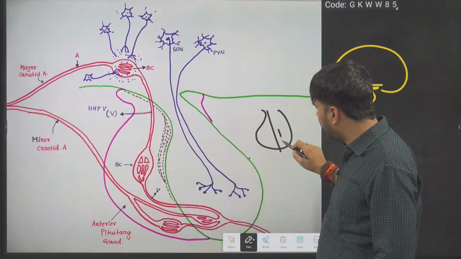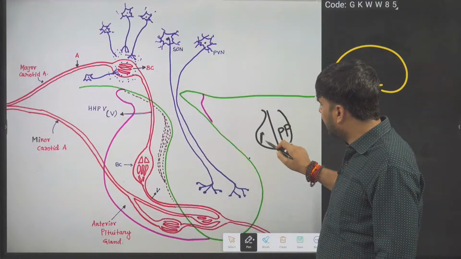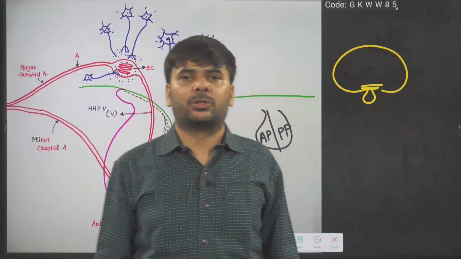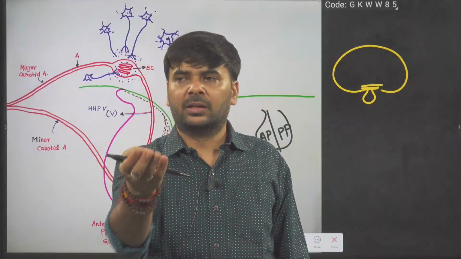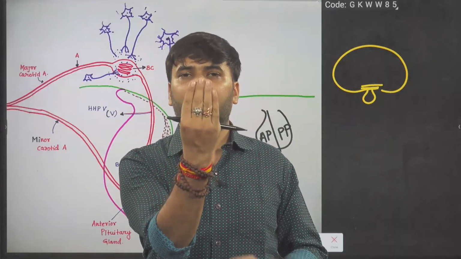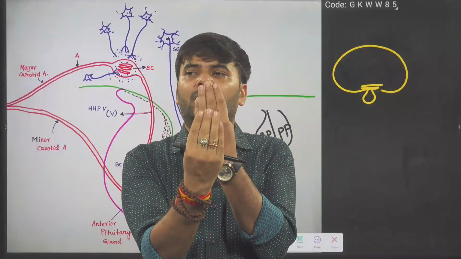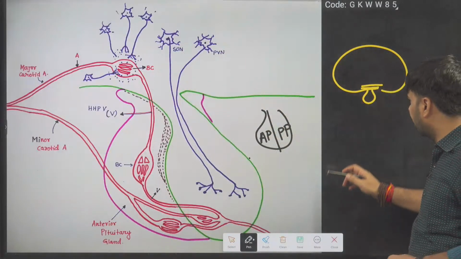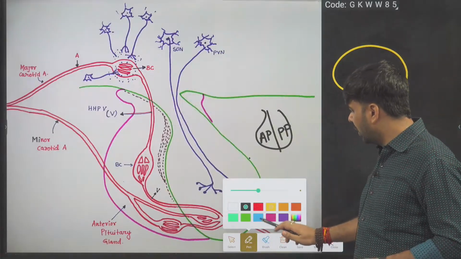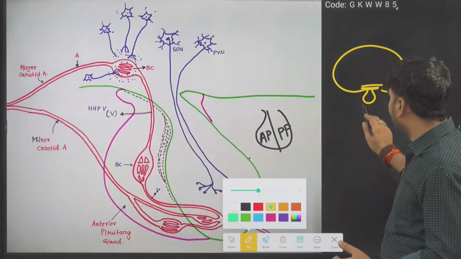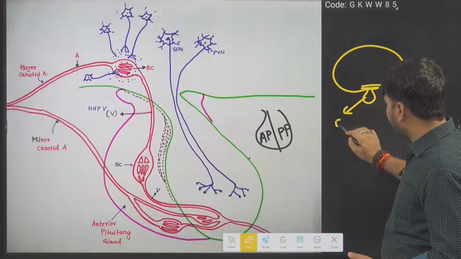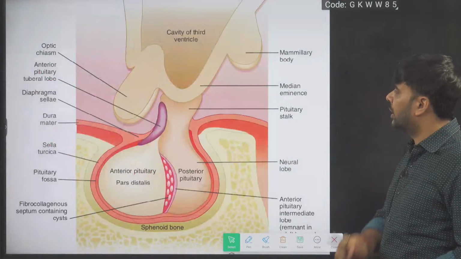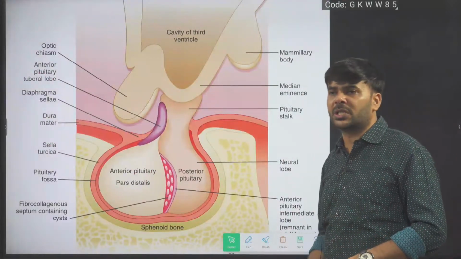The pituitary has two areas, posterior pituitary and anterior pituitary. Posterior is back, anterior is front. What is present here is anterior, and what is present at the back is posterior. The anterior pituitary releases a set of hormones, five hormones, and the posterior pituitary releases two hormones. Let's jump directly to the hormones and the pituitary gland position.